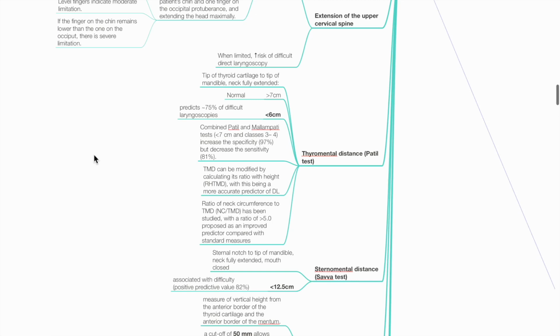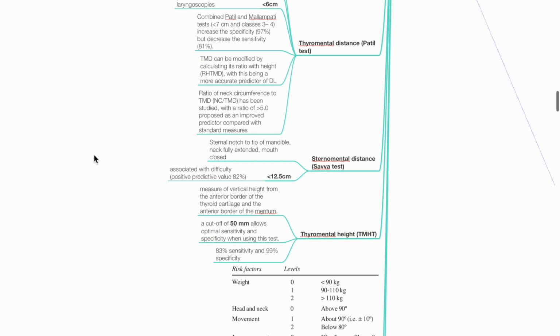Combined Patil and Mallampati test increases the specificity to 97% and decreases the sensitivity to 81%. Sternomental distance, or SAVA test, refers to the distance between the sternal notch to the tip of the mandible with the neck fully extended and mouth closed. Less than 12.5 cm is associated with difficulty. Positive predictive value 82%.